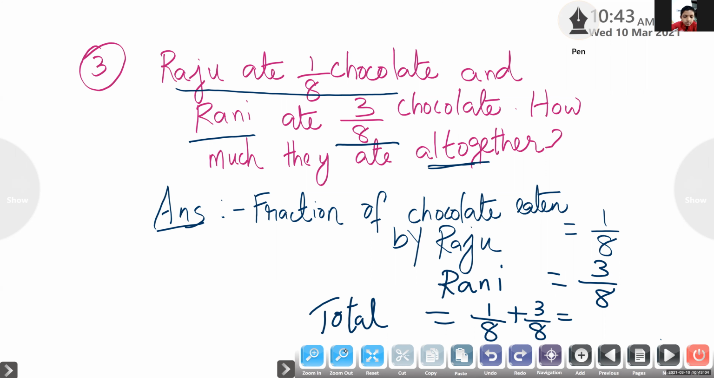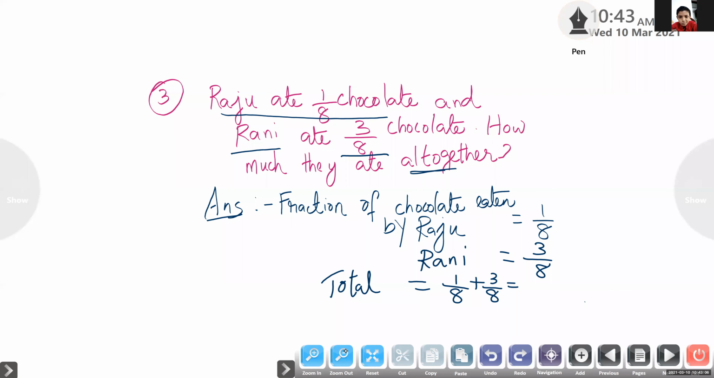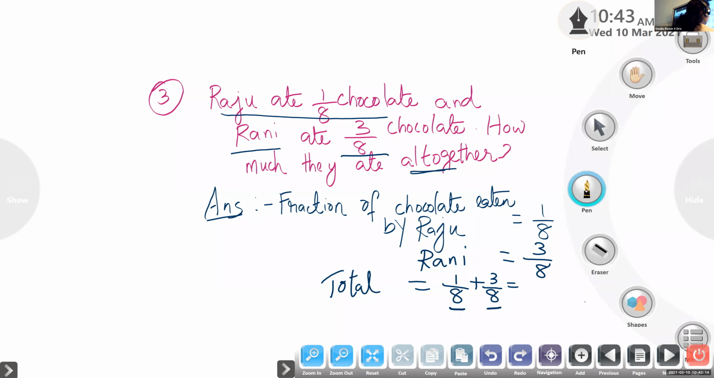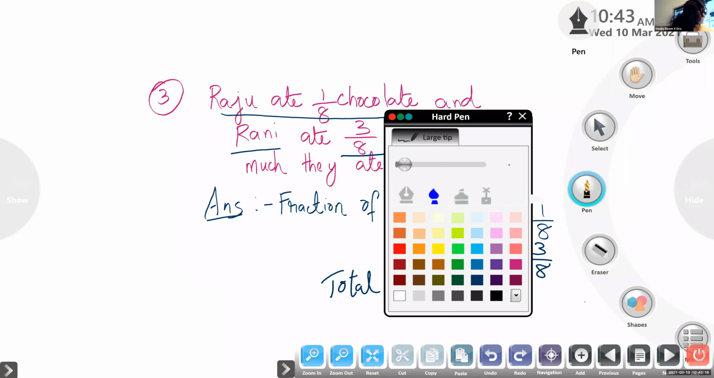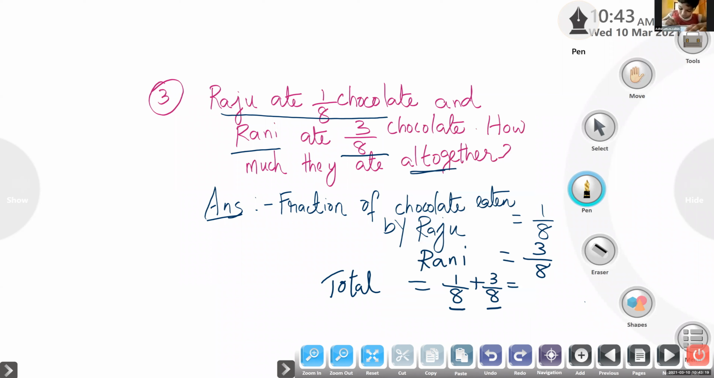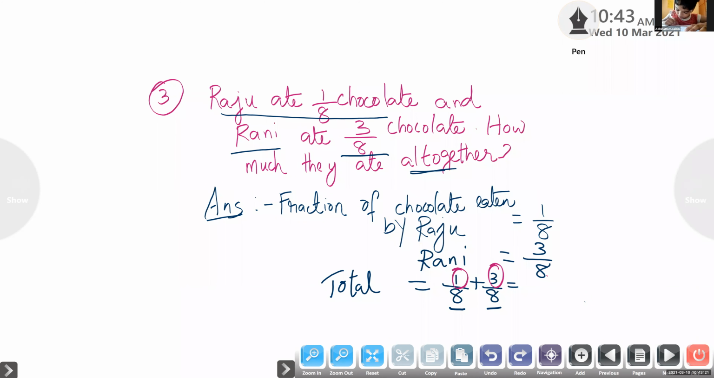Ma'am, 4 by 8. So children, here 8, here also 8, the denominators are same. So what do we have to do? We have to add only the numerators. 1 plus 3. What is that? 4 by 8.